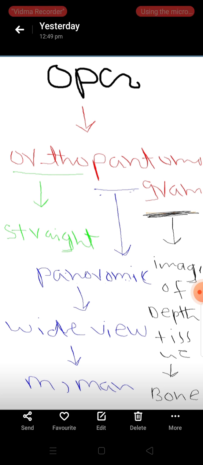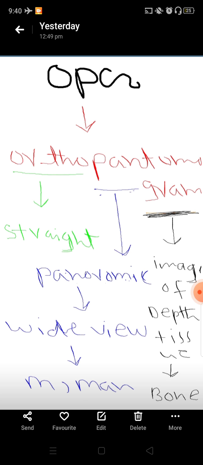Now, in today's video, first, what does the word OPG mean? OPG means O is ortho, P is panto, G is gram. Orthopantomogram. Now, what does ortho mean? What does pan mean? And what does tomogram mean? Ortho means straight because it is a straight image. Pan means panoramic. Panoramic means wide view.